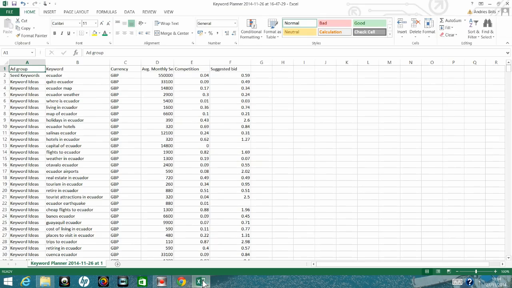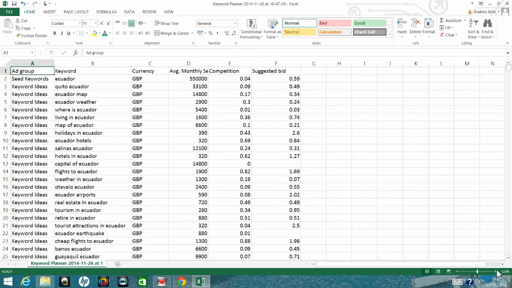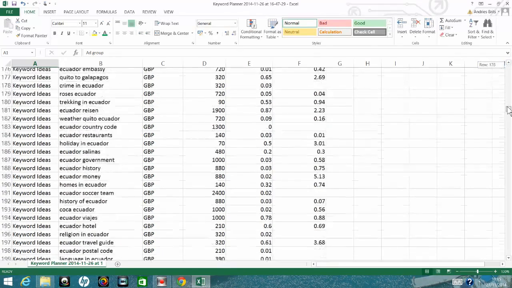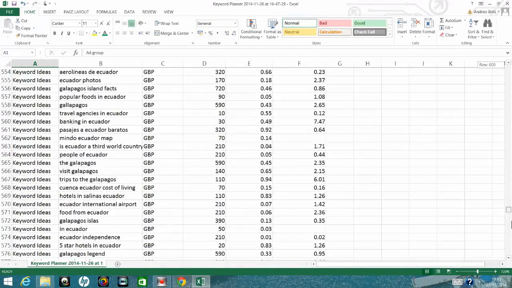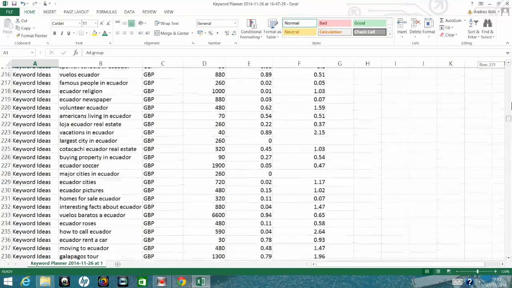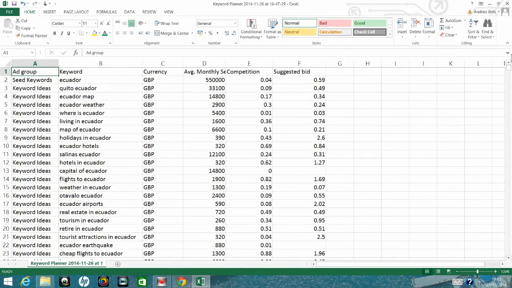If we head over to the Excel file, it will show us all the keywords that people search for, and there's a long list of them. If I scroll down quickly, we've got a list of just more than 800 related keywords, and it shows a competitiveness factor.